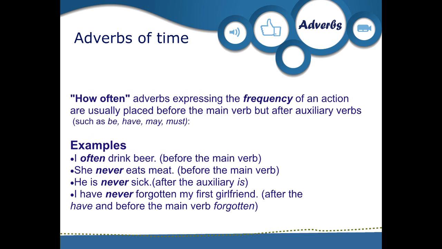How often adverbs, expressing the frequency of an action, are usually placed before the main verb, but after an auxiliary verb such as be, have, may, must. Example: I often drink beer, before the main verb. She never eats meat, before the main verb. He is never sick, after the auxiliary is. I have never forgotten my first girlfriend, after the auxiliary have and before the main verb forgotten.